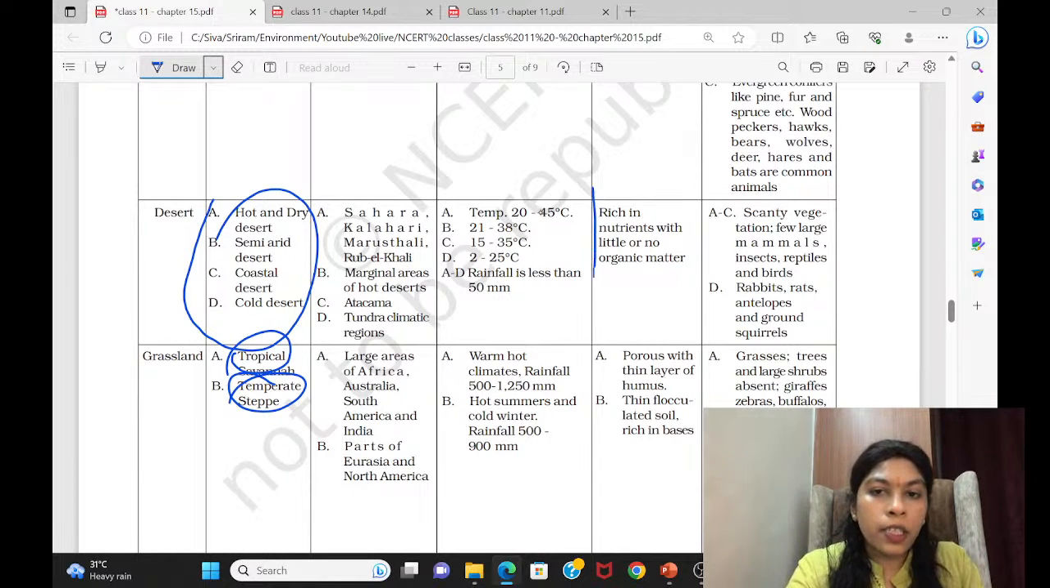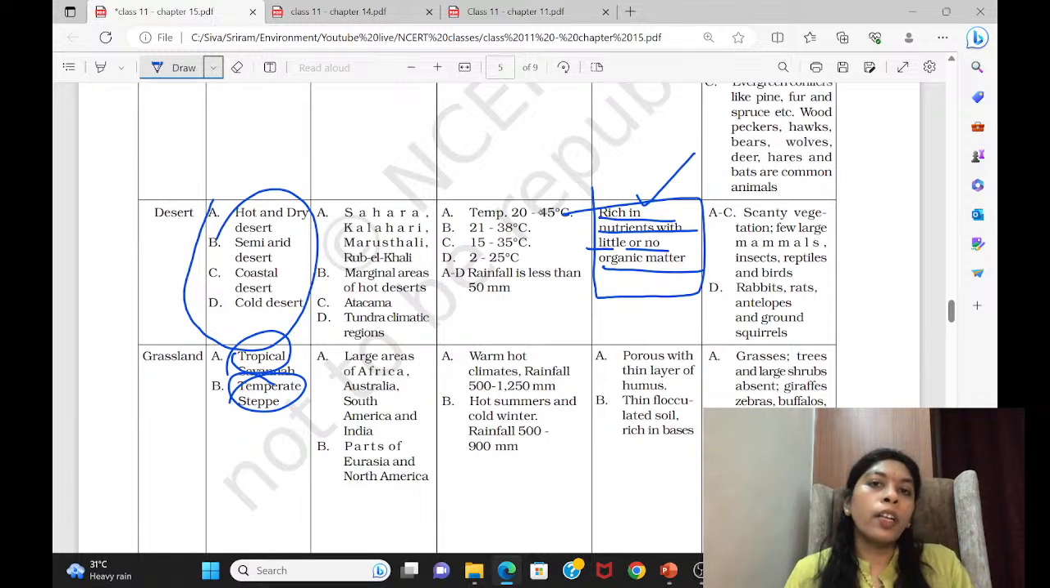And if you see in the desert, you can take this into consideration. The soil is rich in nutrients with little or no organic matter. So you may wonder how a desert soil is rich in nutrients, because the mineral content is high.